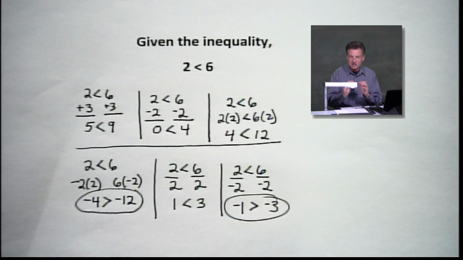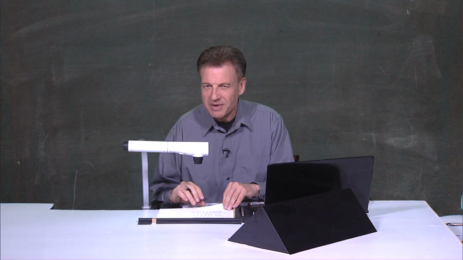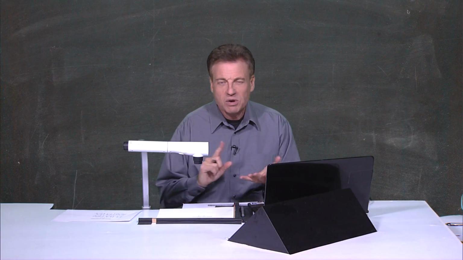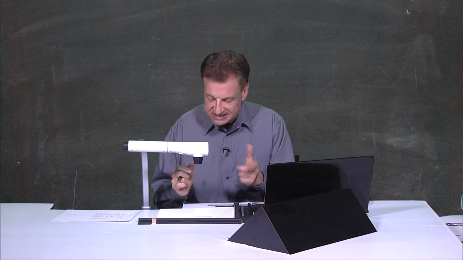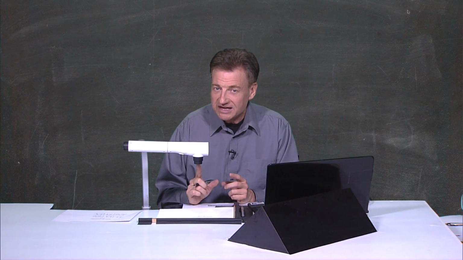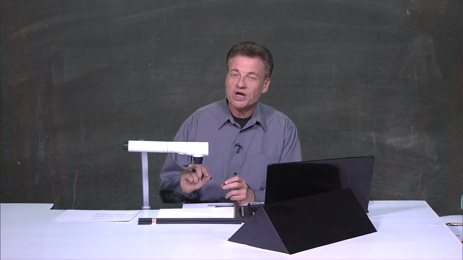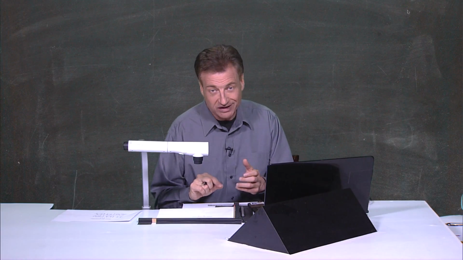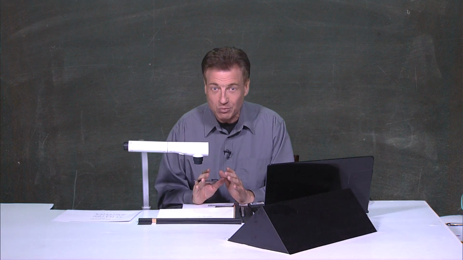It goes from less than to greater than, or if we start with greater than, it would obviously go to less than, all right? So that's the story. That's where we're going today. So we want to make sure we've got the basic rules. When we add and subtract, the inequality stays intact. When we multiply and divide by a positive number, it stays intact. When we throw a negative in there, when we multiply or divide, that's when things are going to change, and we've got to say, uh-oh, watch your signs and watch the direction of the inequality. Folks, those are very, very important things to worry about.